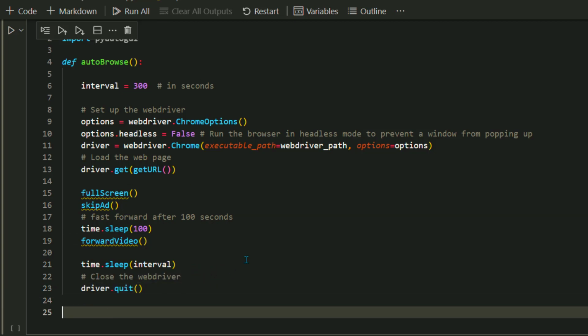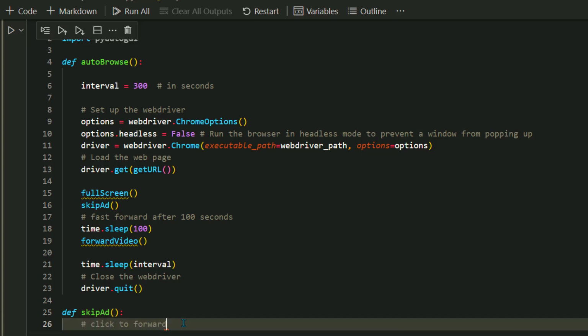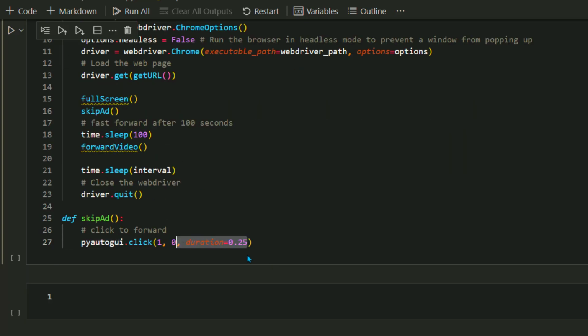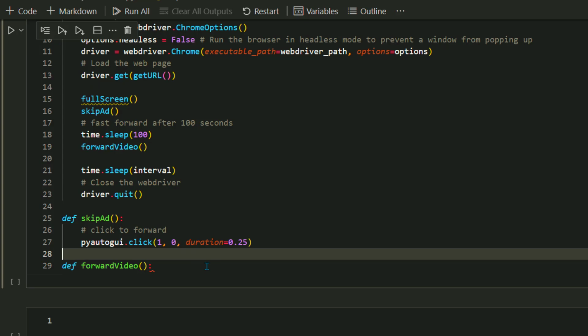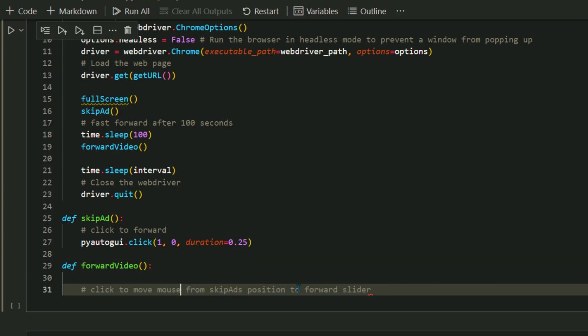Now let's go define these three functions here. So that's why I imported that module called PyAutoGUI. What it helps you do is click or move your mouse, control your mouse movement on your laptop. So when you say skip ad, all you need to do when you open it is leave your mouse cursor at the skip ad position. Then you don't even need to touch your mouse. What it does is it just clicks there.